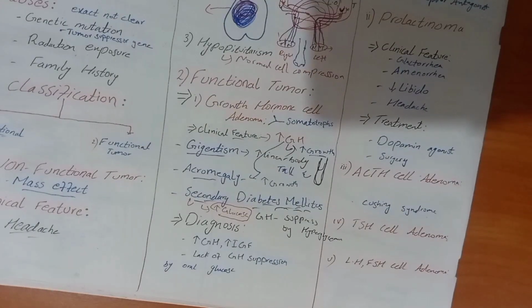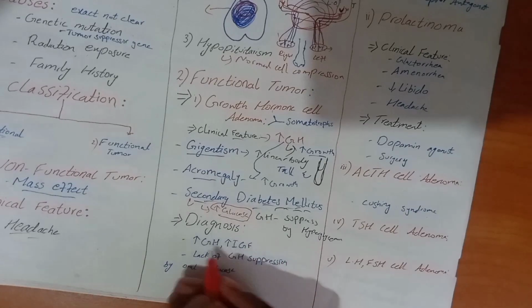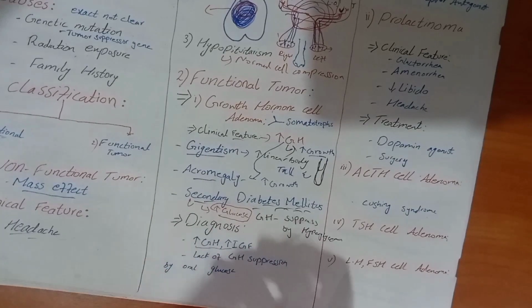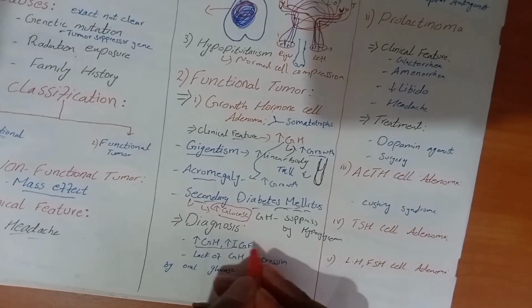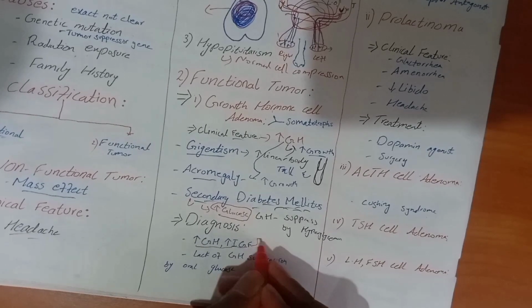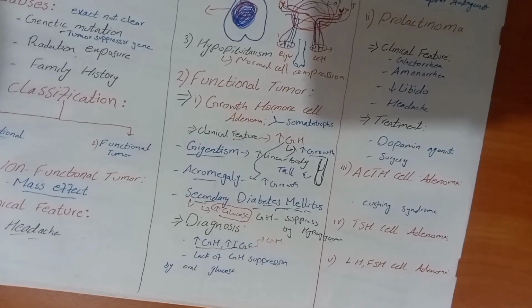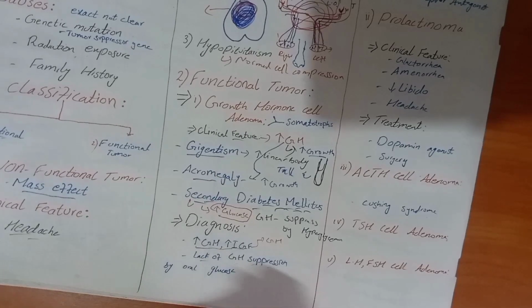Then if we do diagnosis of this patient and check the blood, there will be increased growth hormone and increased insulin-like growth factor, which is produced by growth hormone. They will increase, and there will be lack of suppression of growth hormone. For suppression of growth hormone, we do a test, the oral glucose test. What do we do?